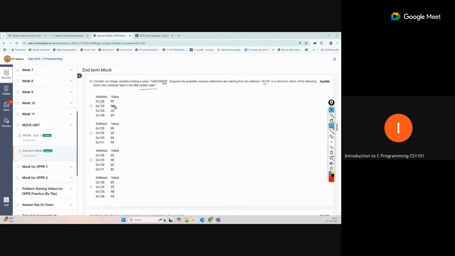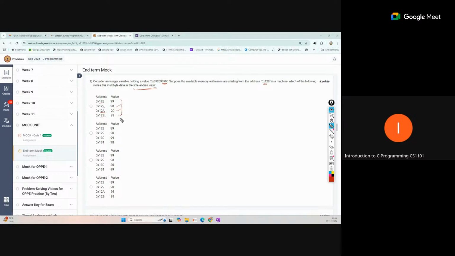So the first location is 128, then the next bytes follow as the address increments. I think the first option looks correct because the address is assigned to the correct place. The least significant value should be stored at the smallest memory location according to little endian.